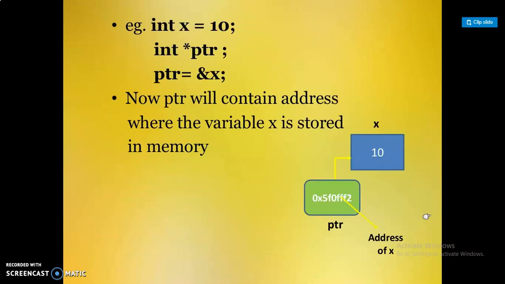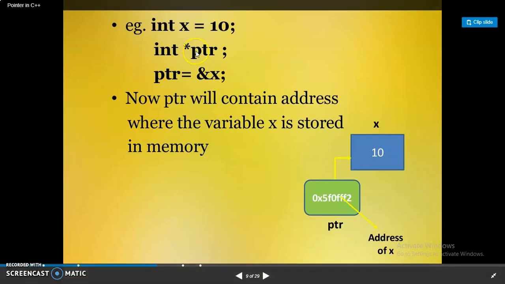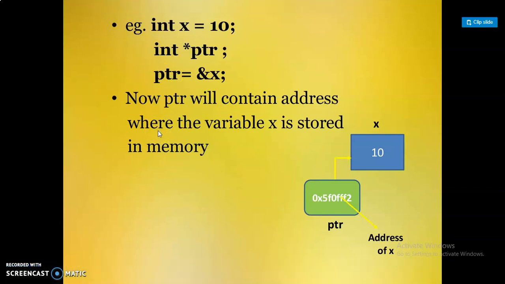Here is an example of a pointer variable. int x equal to 10 is a normal variable and int star ptr is a pointer variable. ptr equal to ampersand x. Now ptr will contain the address where the variable x is stored in the memory.